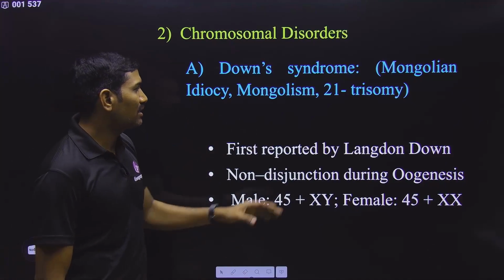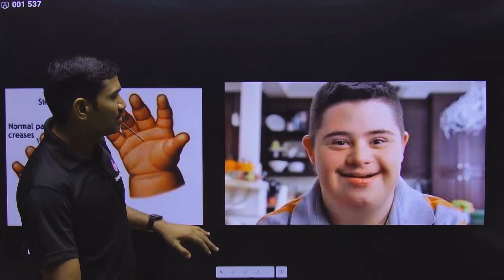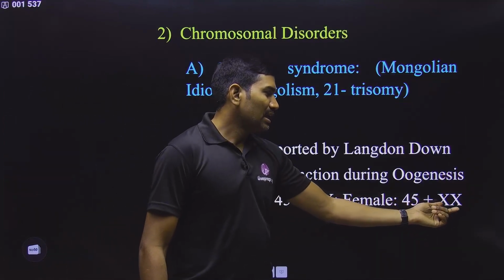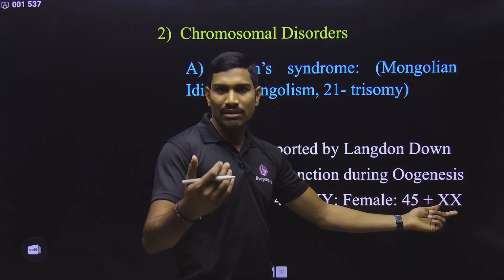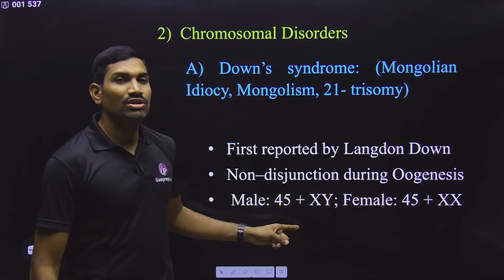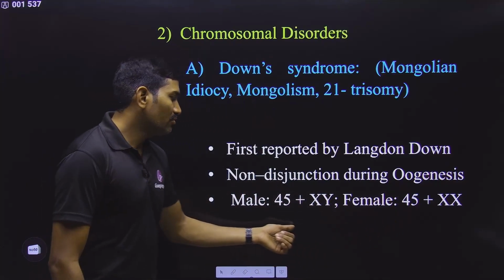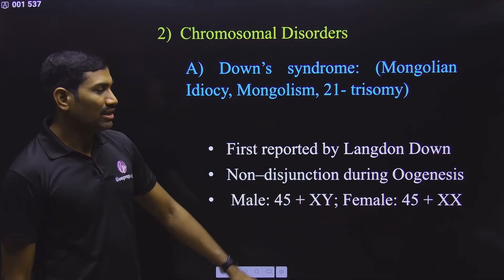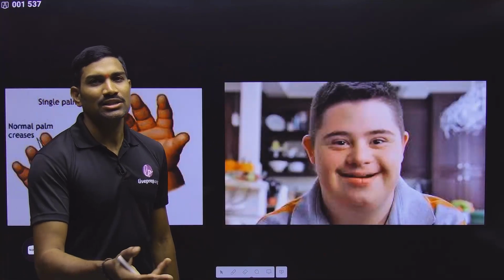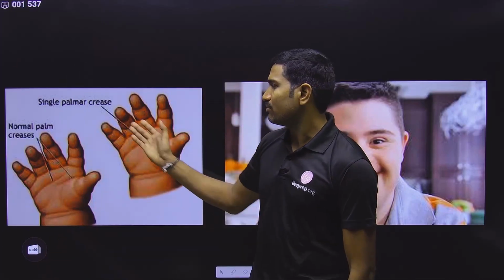So please observe carefully how this one is called 21 trisomy. Here, the female individual will have normal XX, and the male individual will have XY. But with respect to autosomes, instead of 44, since one extra copy of 21 is present, you write this as 45 plus XX for female, and 45 plus XY for male. This is what we write. And in the NCERT they have given some important features also.